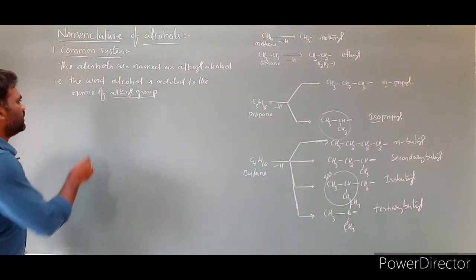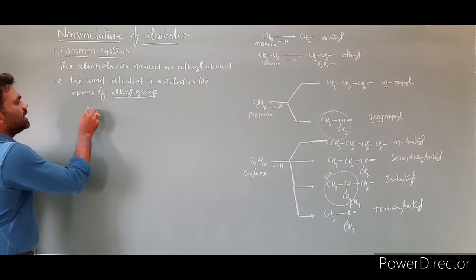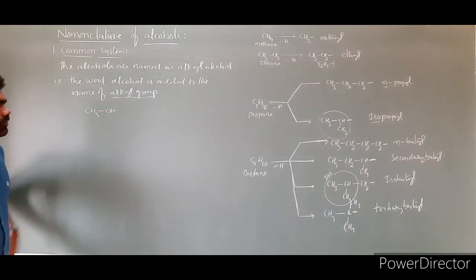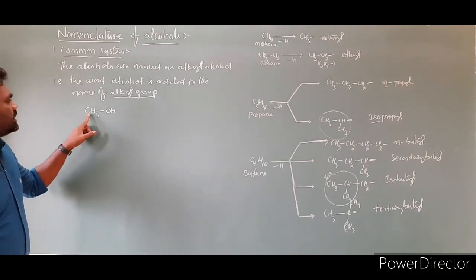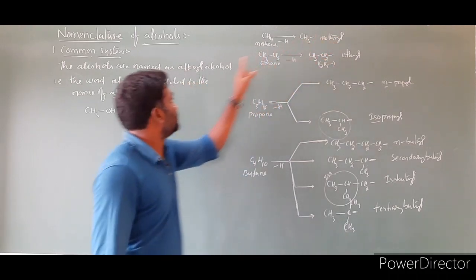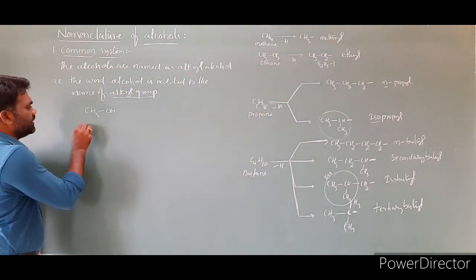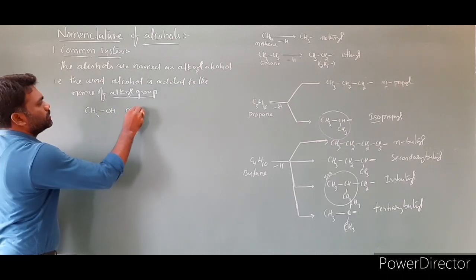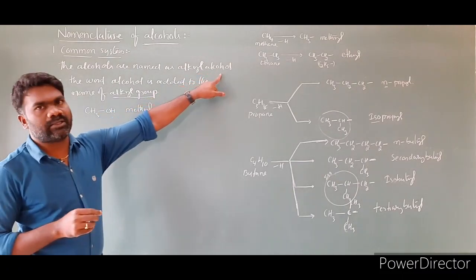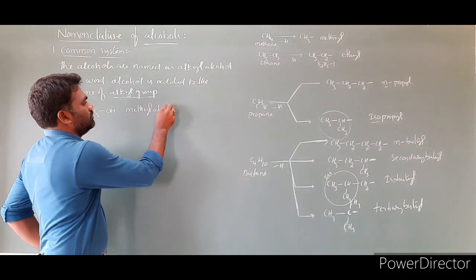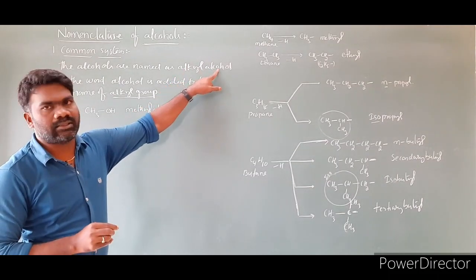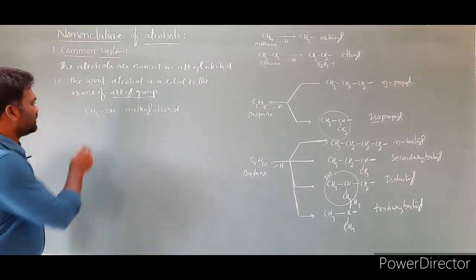First I am taking the simplest molecule, CH3OH. If you look at this molecule, this group CH3 is called methyl. So this is the alkyl group, methyl, and OH is there, so we have to add alcohol. So methyl alcohol, alkyl alcohol, methyl alcohol.